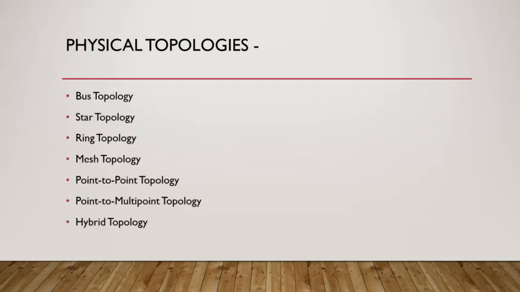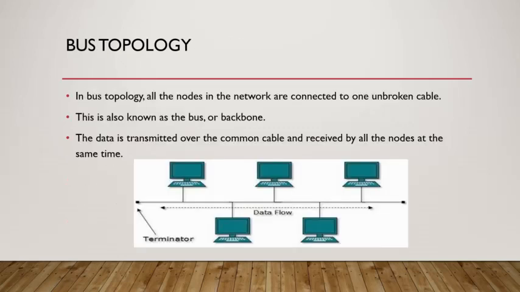Moving on, let's first discuss the various physical topologies. There are a variety of physical topologies that we can choose from based upon our needs. Let us understand them in much more detail now. Bus topology. Bus topology is the most basic network topology. In a bus topology, all the devices are connected to a single common transmission medium. This common medium is also sometimes known as a backbone.